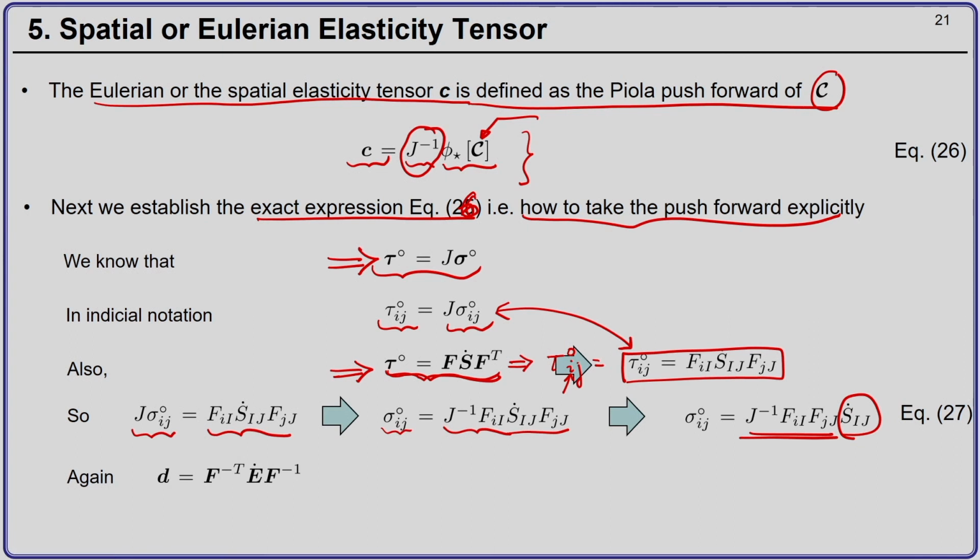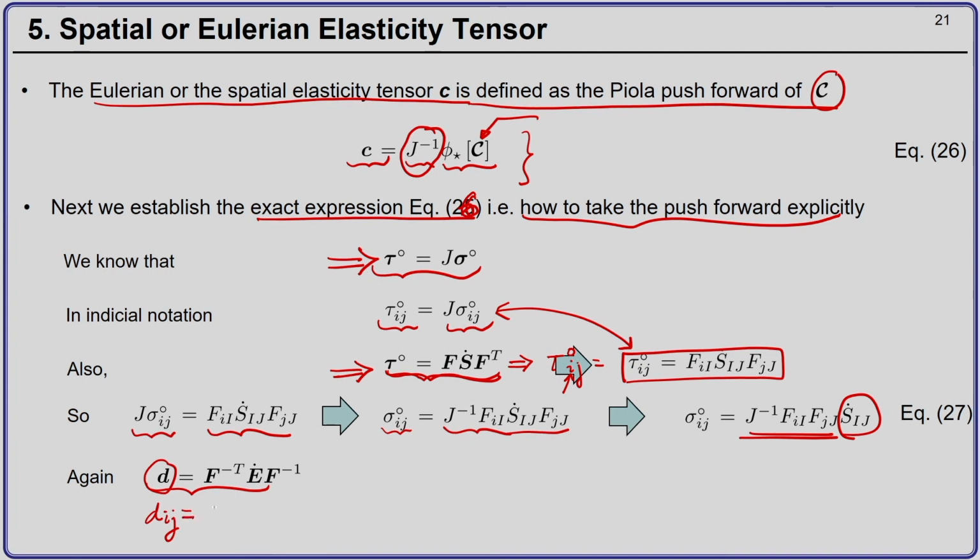The next thing is, this is the push forward of the material rate of the Green-Lagrange strain tensor to give the rate of deformation tensor. So, the index notation of this would be d_ij, because d is a spatial tensor.